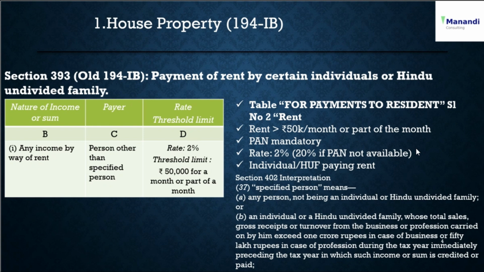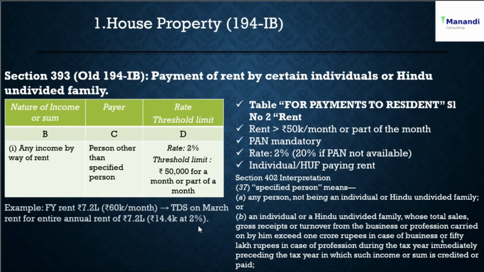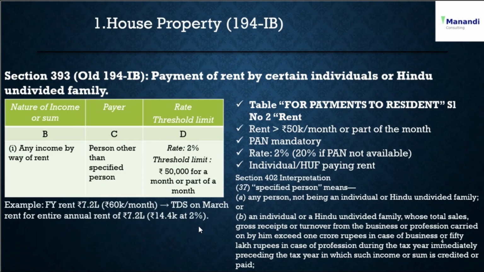It's not a monthly requirement. It is deducted at payment or credit of rent for the last month of the financial year 2026-27. For example, the full year rent is 7.2 lakhs, 60,000 per month. While paying 60,000 per month, you don't have to deduct every month.